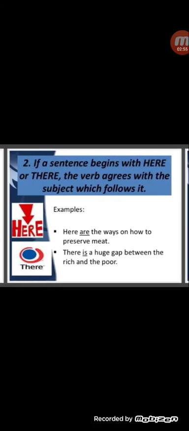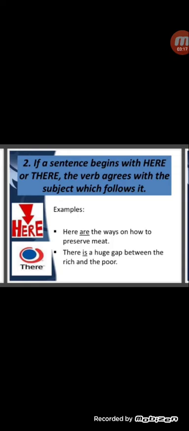On the next page, point number 2: if a sentence begins with here or there, the verb agrees with the subject which follows it.